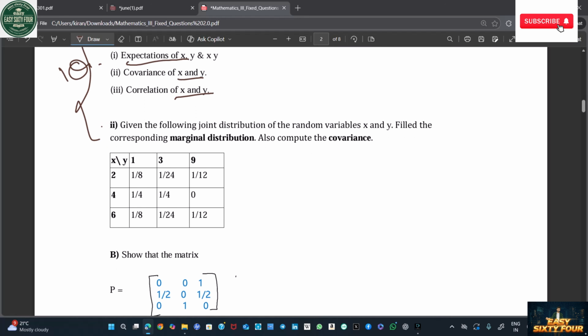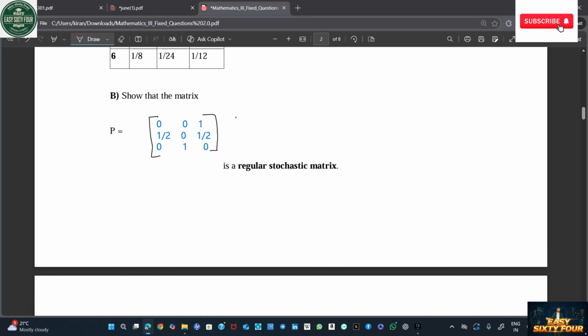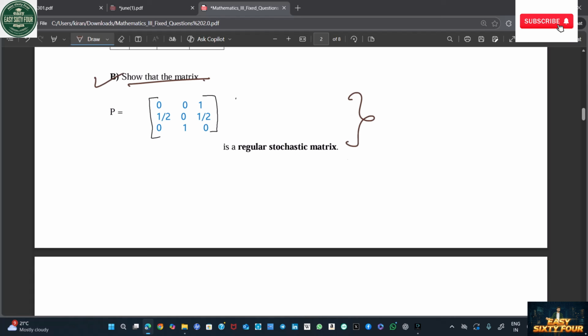No need to see other videos, just refer to these questions, and I will also upload the answers. I will explain how to do the sums also. It is the most easiest, basically easy subject. If you want to worry, worry about OS, operating systems, it is difficult. Okay, after that, show that the matrix is a regular stochastic matrix. This also is a more important question.